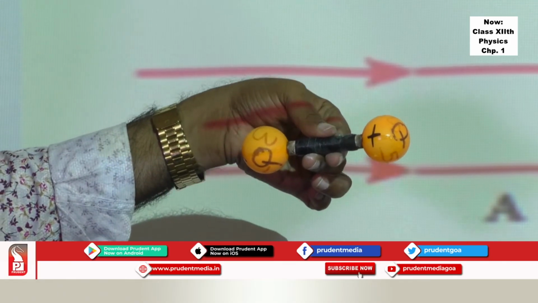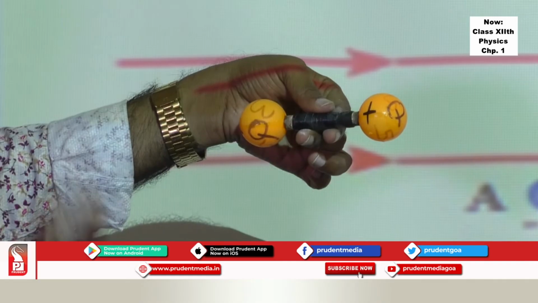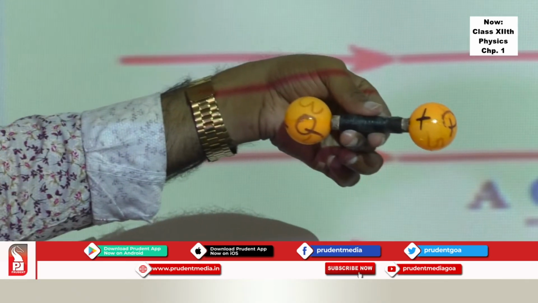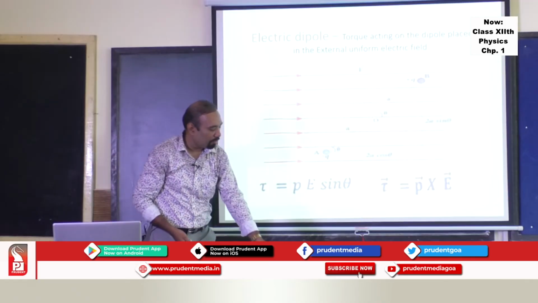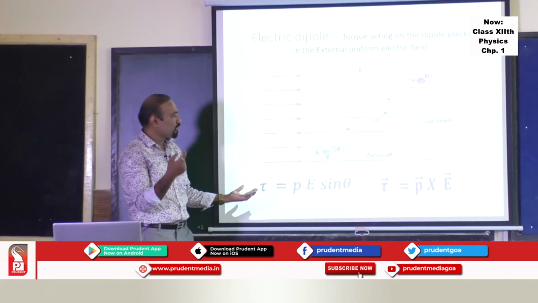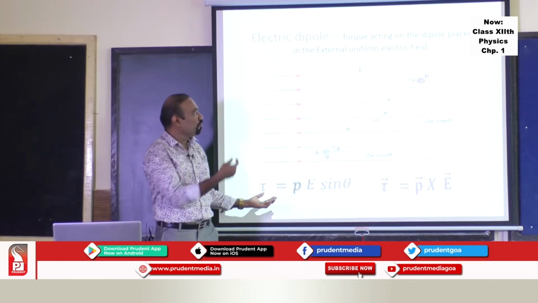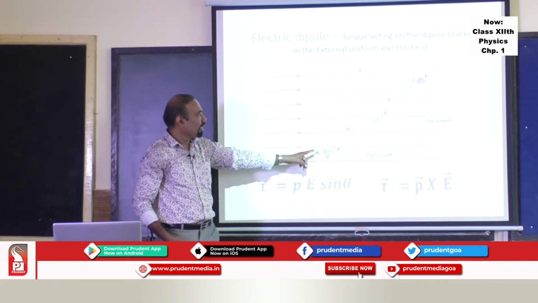This is the rotation of the dipole, the torque acting on the dipole, which will make the dipole align in the direction of the field. And if you want to find the torque acting, you just use the definition of torque: perpendicular distance into the magnitude of force acting on each charge.